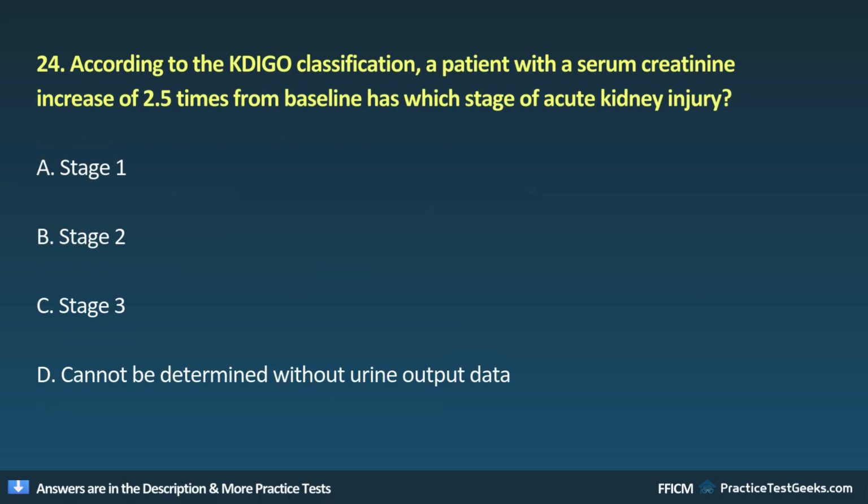24. According to the KDIGO classification, a patient with a serum creatinine increase of 2.5 times from baseline has which stage of acute kidney injury? A. Stage 1. B. Stage 2. C. Stage 3. D. Cannot be determined without urine output data.